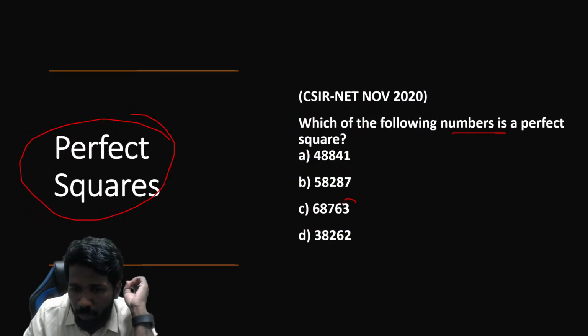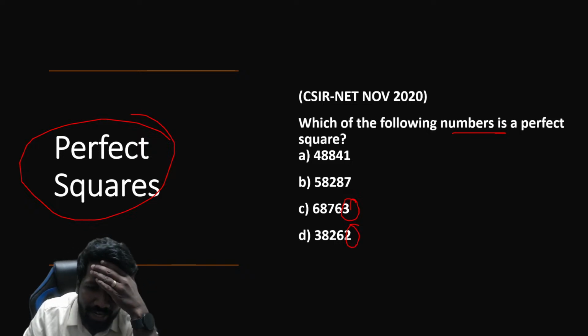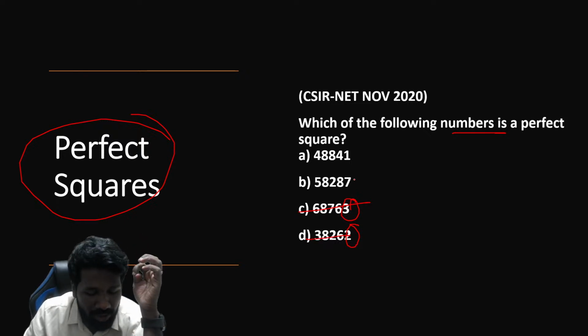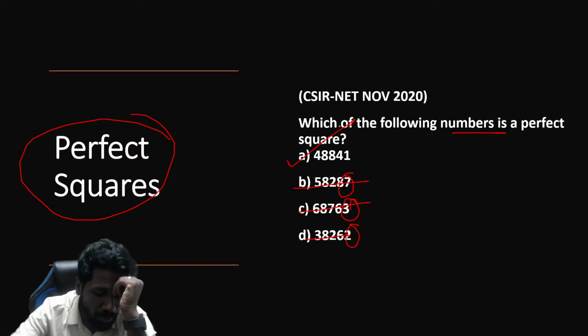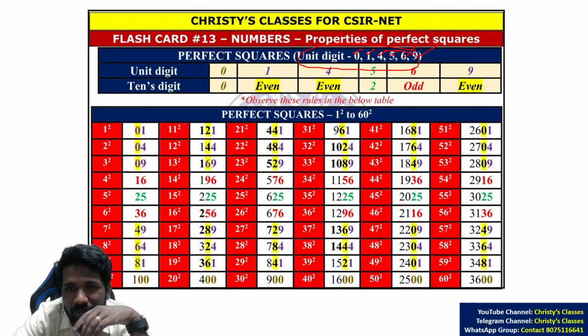2, 3, 7, 8 is not possible, which means in option C or option D, the number given ends in 2 or 3, so these two are eliminated right away. 7 also can be eliminated. That means the only option remaining is option A. Super easy, right? All of you understood this?